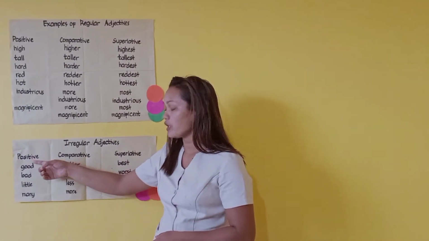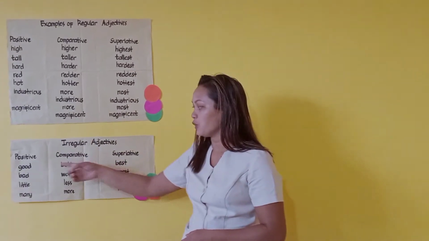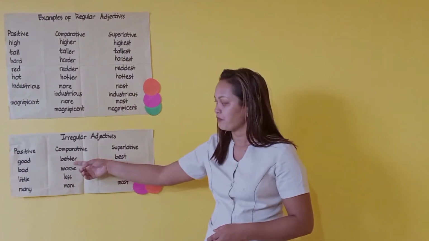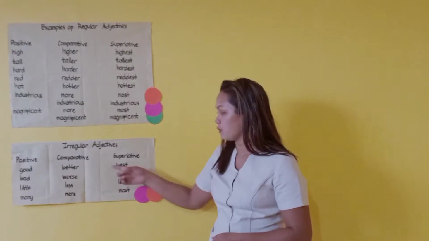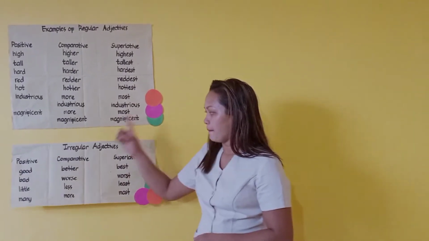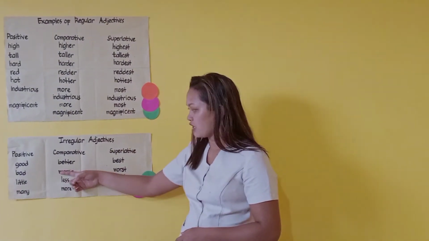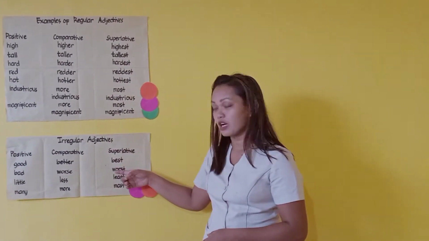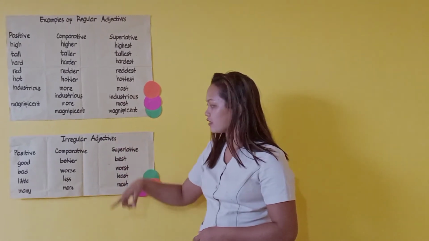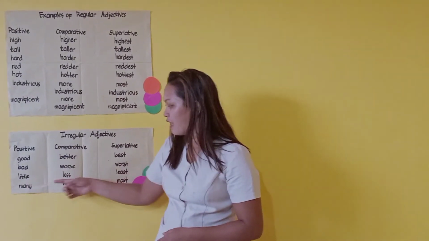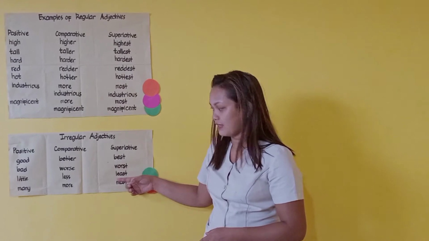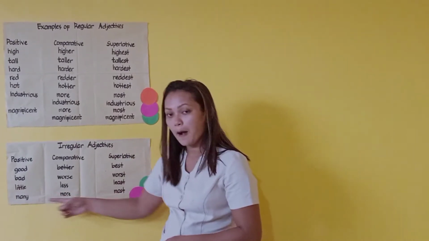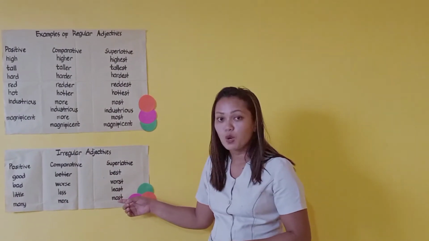Now, if you're going to use it in the comparative, good will become better. Then, in the superlative, it will become best. Bad, from worse to worst. So remember, in the comparative it is worse, and the superlative becomes worst. So next, we have little, less, least. Next, many, more, and most.